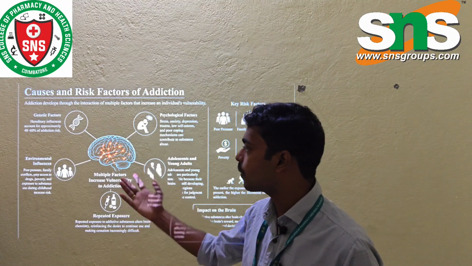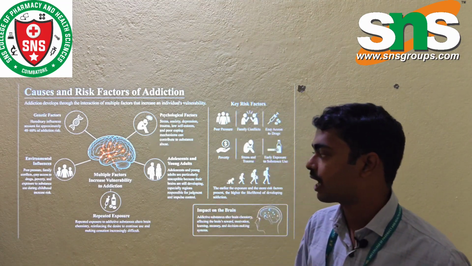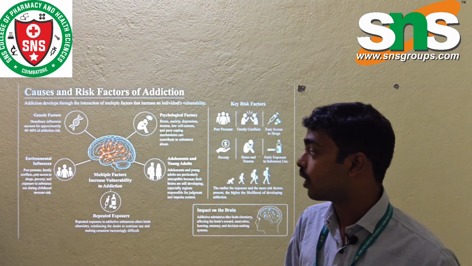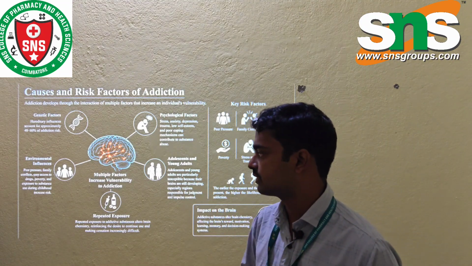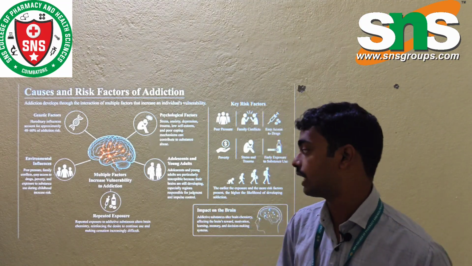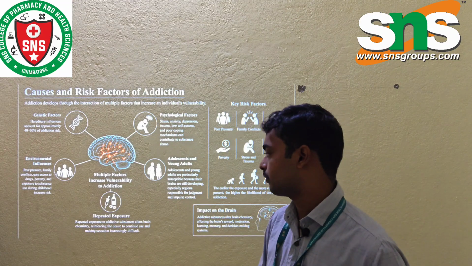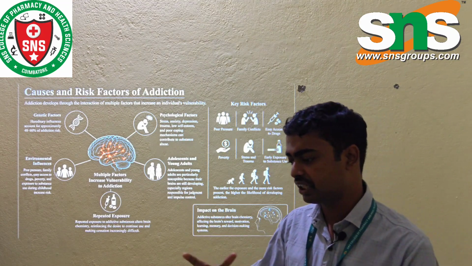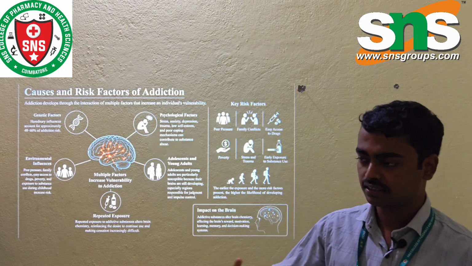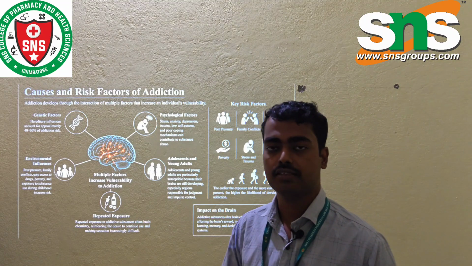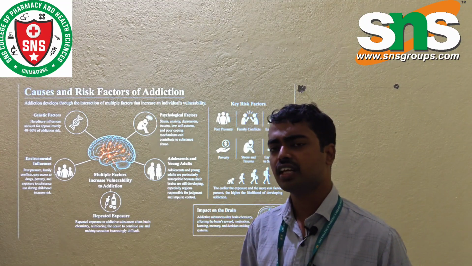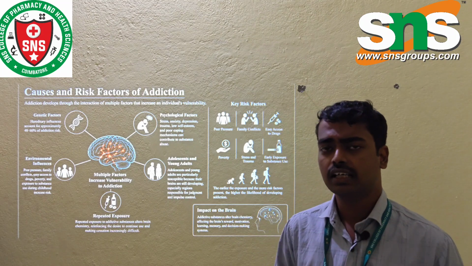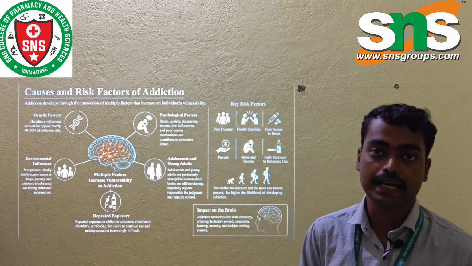The next one is environmental influences. Peer pressure and family conflict can cause an addiction, as can poverty and childhood trauma. Then there is repeated exposure. If a person lives near a substance abusing area or substance production area, they are repeatedly exposed to such an environment and can easily become addicted to that substance.